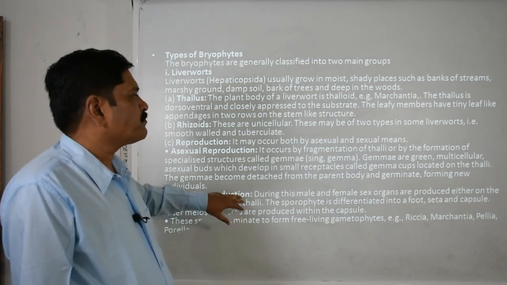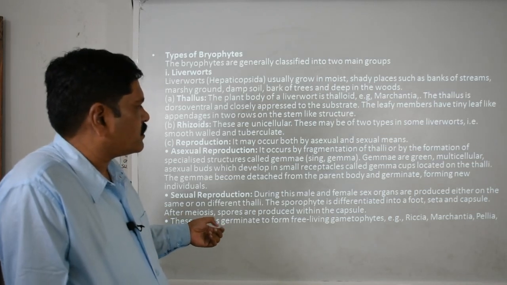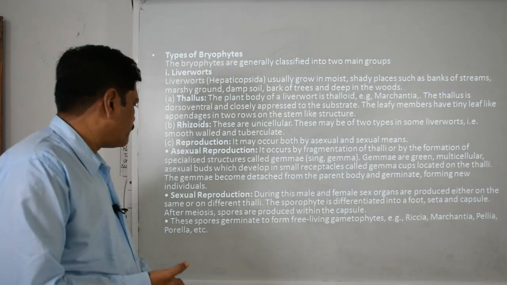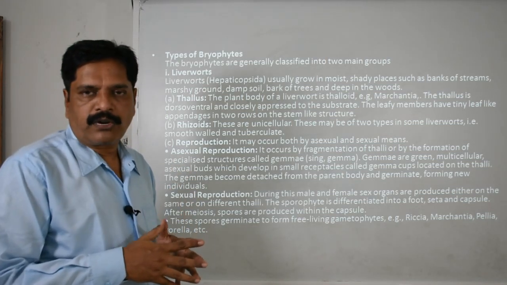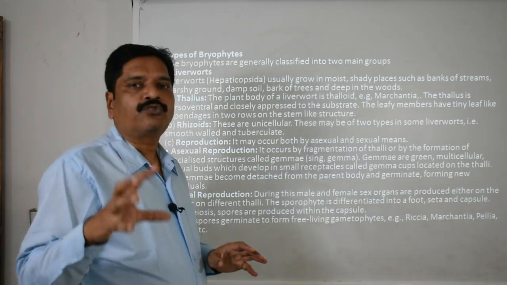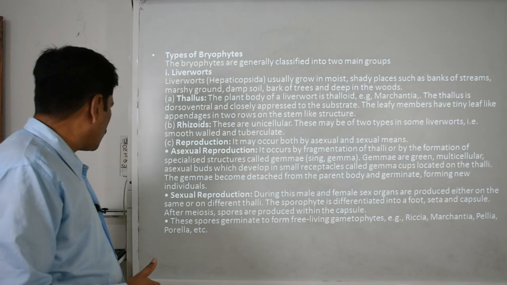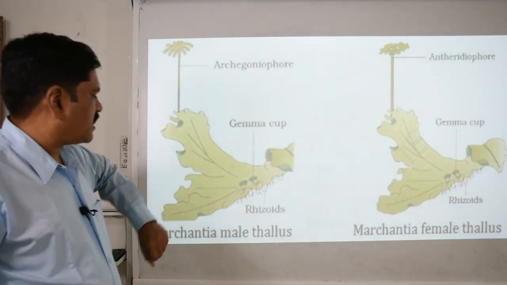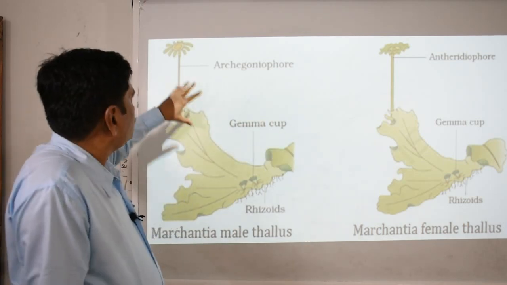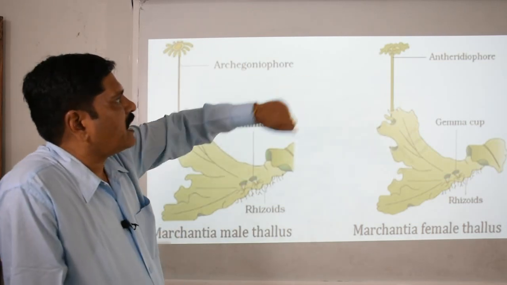Then sexual reproduction: the female gamete produces the sporophyte, and the sporophyte is differentiated into foot, seta and capsule. Remember, the capsule is the most important part, as it is responsible for producing the spores. I advise you to learn the structure of the capsule in detail along with the diagram. Now see these two structures: the male thallus and the female thallus of Marchantia. You can see this is the archegoniophore and that is the antheridiophore.